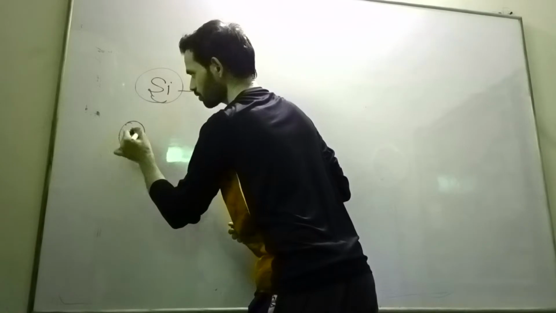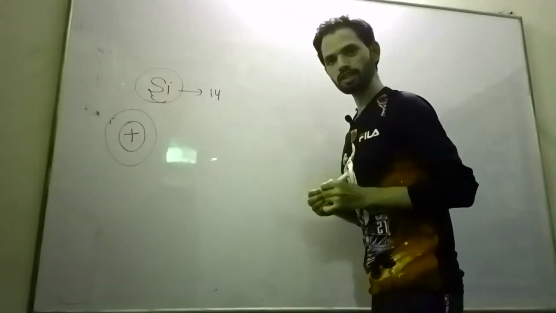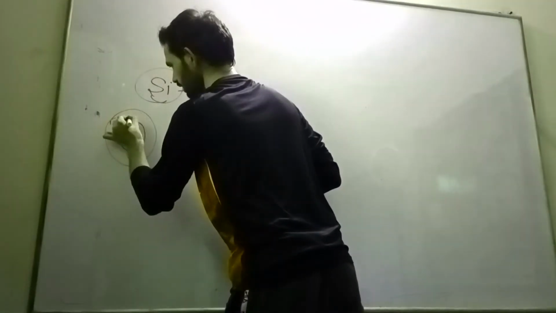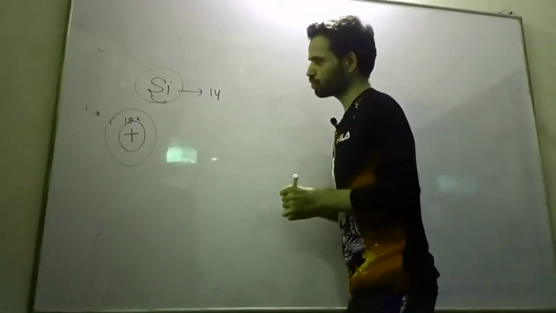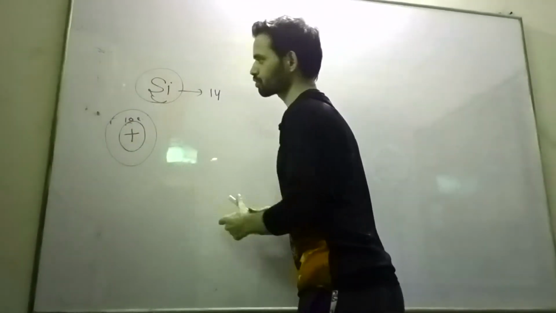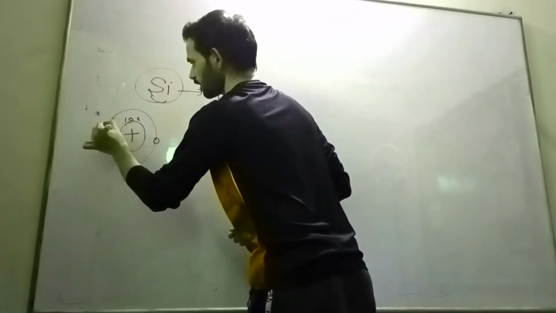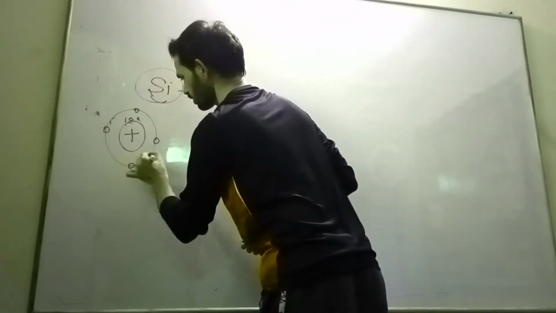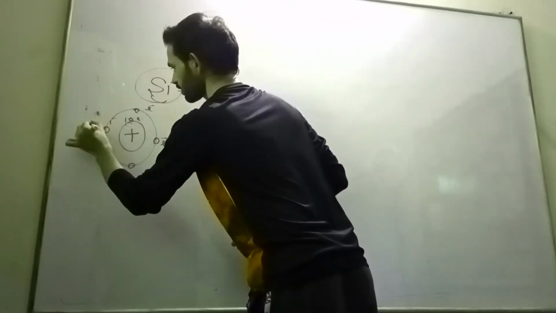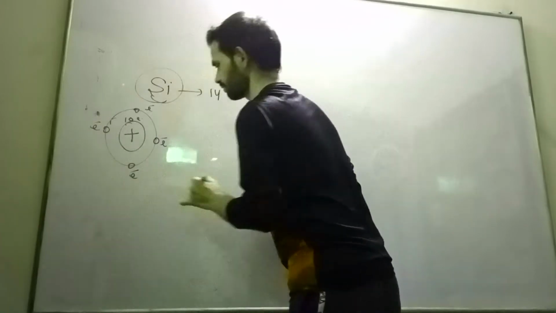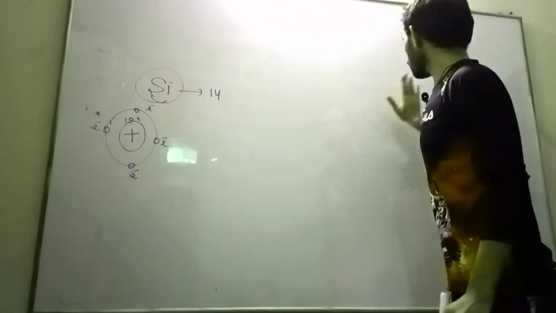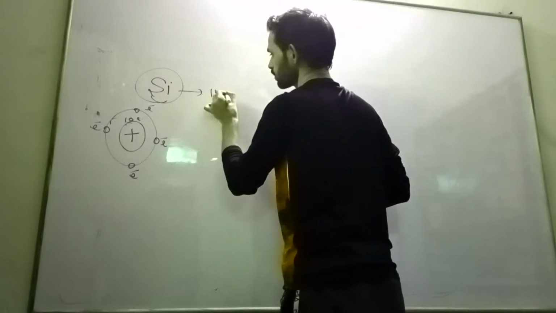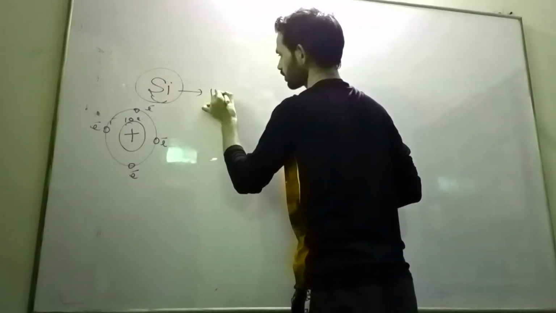This is our nucleus. This is the outermost shell, and here there are 10 electrons which are tightly bound to the nucleus. There are also outermost shell electrons. These are 4: here an electron, here an electron, here an electron, here an electron. Now we are going to see its electronic configuration.